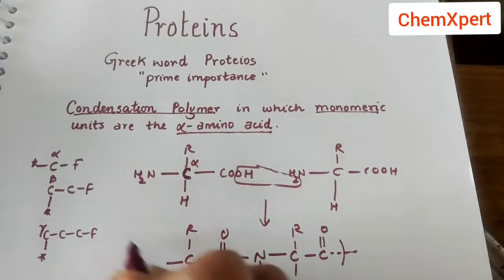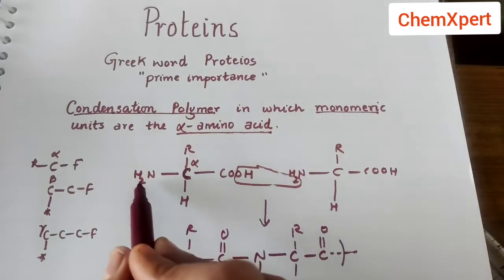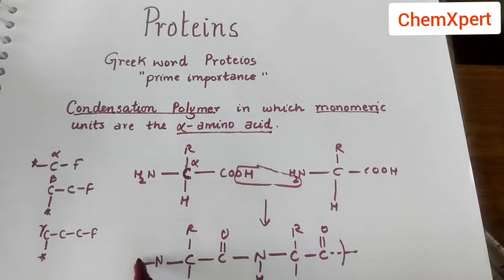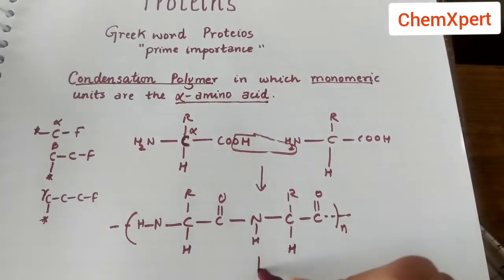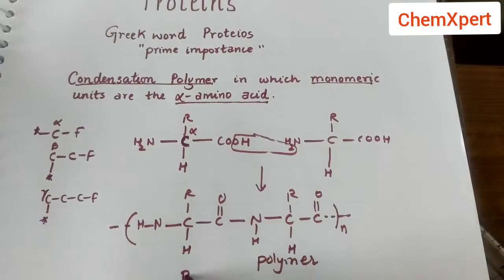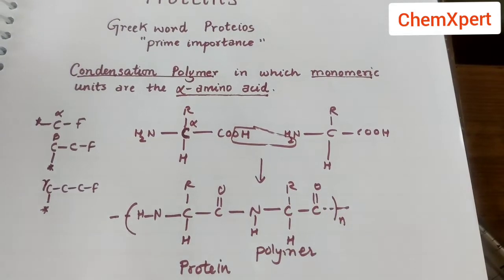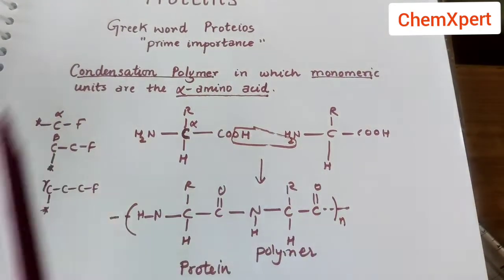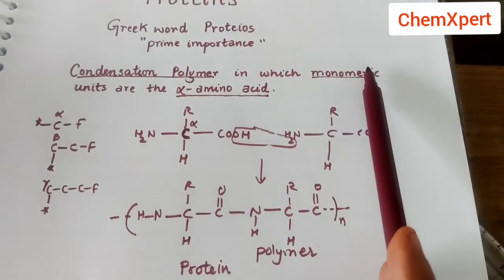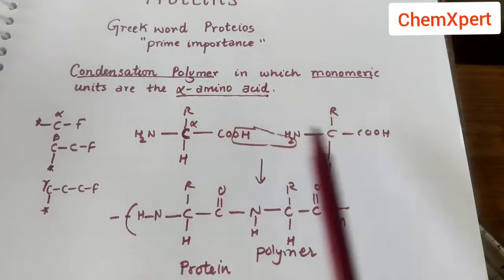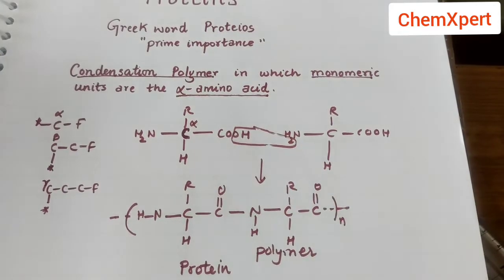Again this NH2's H will form a bond with another CH. So n number of molecules will combine and form this polymer. And this polymer is known as protein. So first of all, understand this definition. What are proteins? They are the condensation polymers in which monomeric units are alpha amino acids.